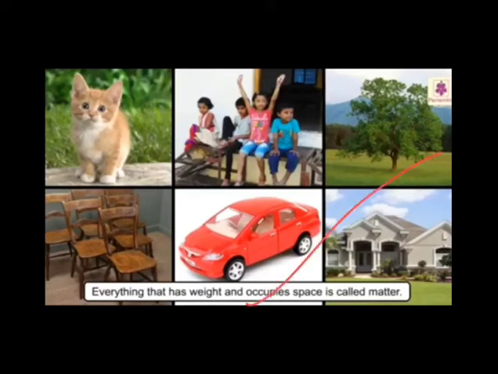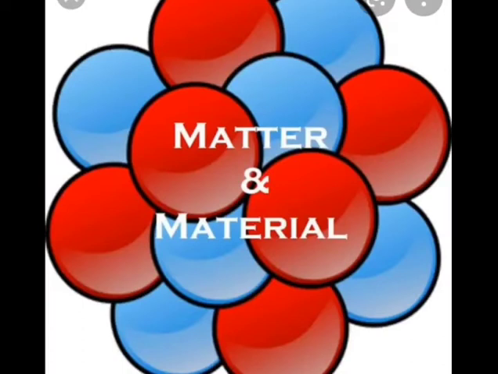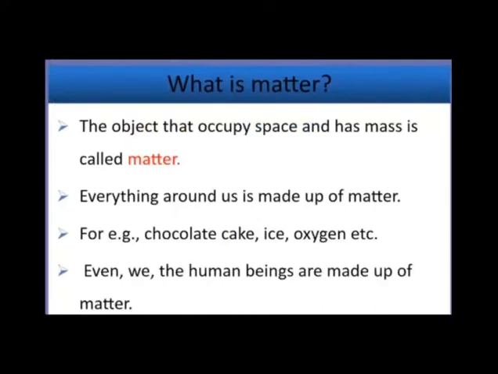So today our topic is matter and material. This is chapter number 4. Okay. So what is matter? Everything around us is matter. The object that occupies space and has mass is called matter. So everything that has mass and occupies space is known as matter. And everything around us is made up of matter.